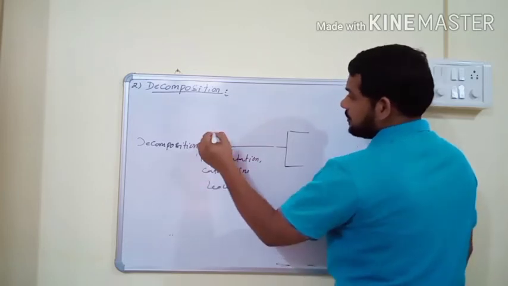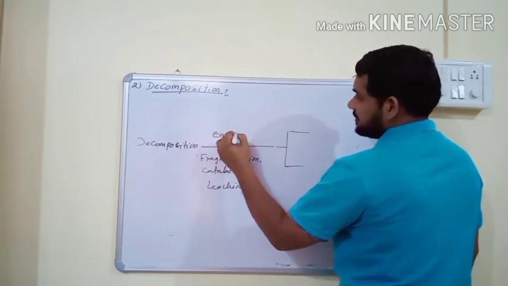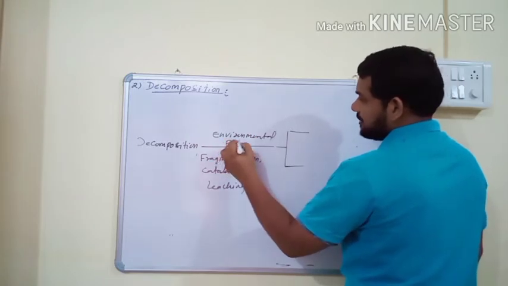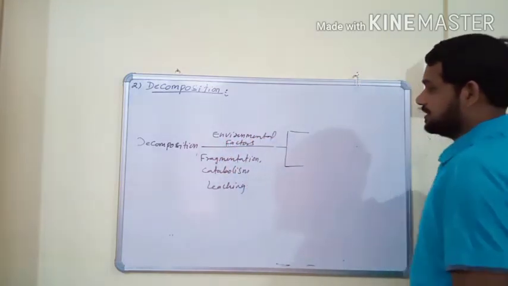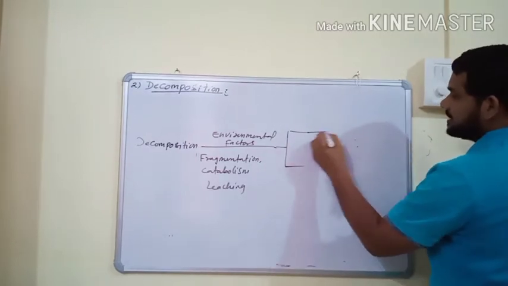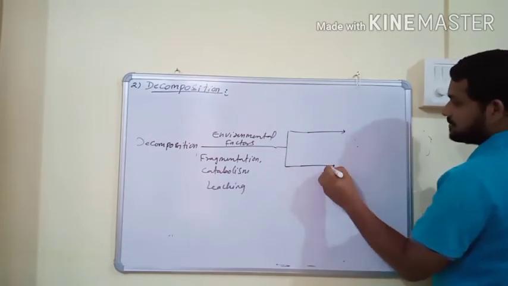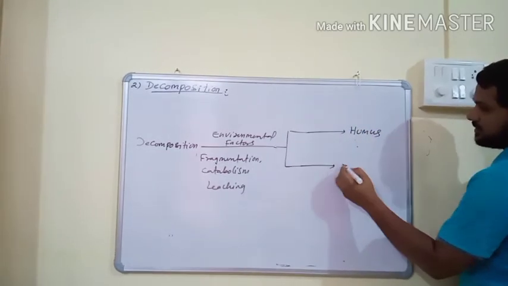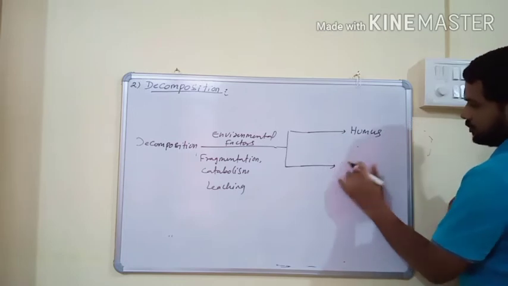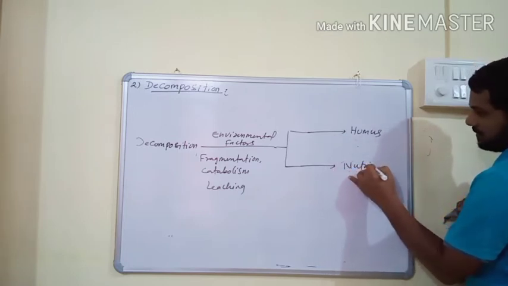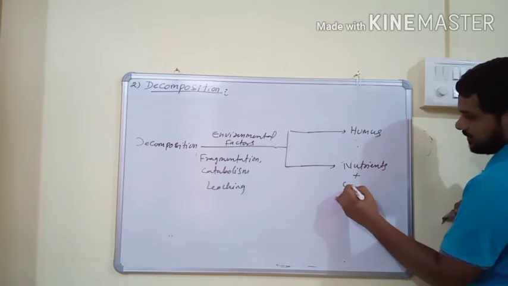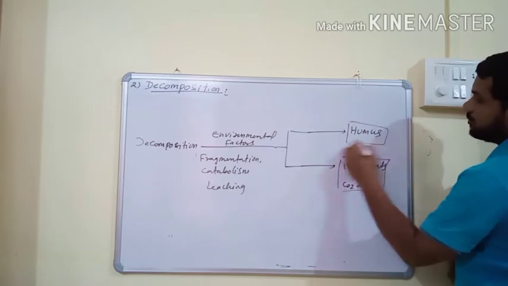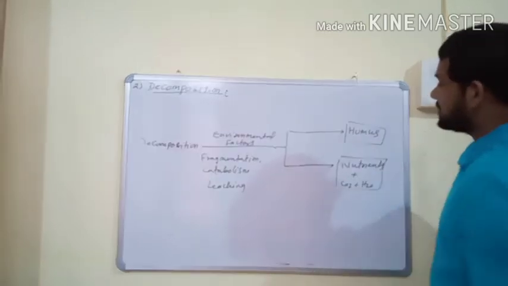And this process is also affected by some environmental factors. Some abiotic factors also influence the rate of decomposition. And this decomposition process gives two important products. So what are the two important products? Humus and nutrients, plus some non-nutrients. These are the two important products of the decomposition process.